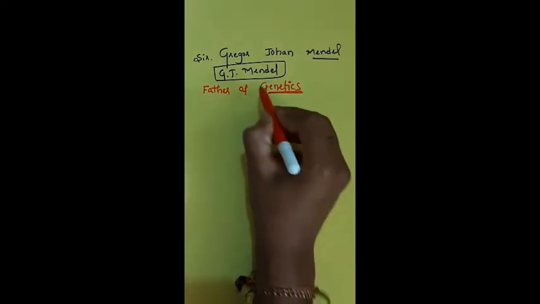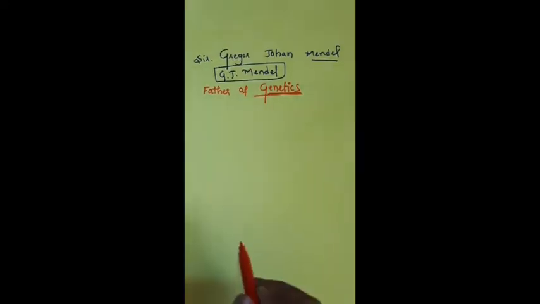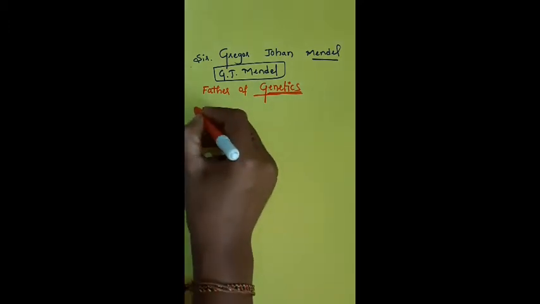G.J. Mendel is called the father of genetics. He is an Austrian scientist. He conducted many hybridization experiments.